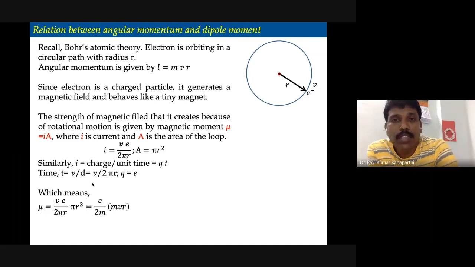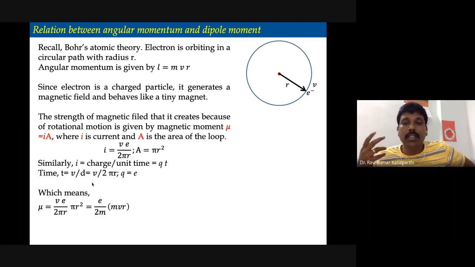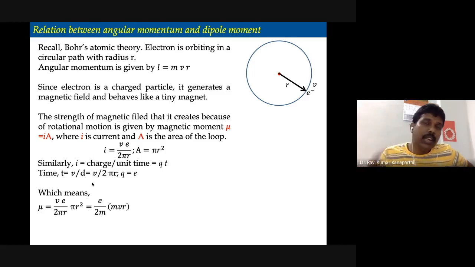Well, if you have an electron that is rotating, it is basically a charged particle. If it is orbiting or rotating, it is treated like a tiny magnet. When the electron is revolving with a radius of r, the current which passes through the loop is given by I, and it behaves like a tiny magnet, and the strength of the magnetic field can be estimated.